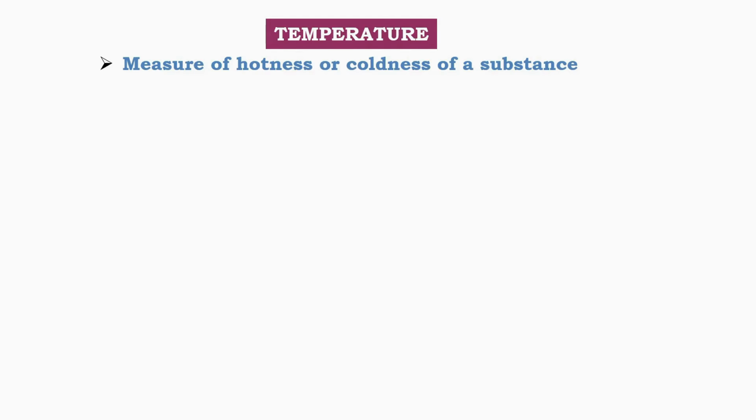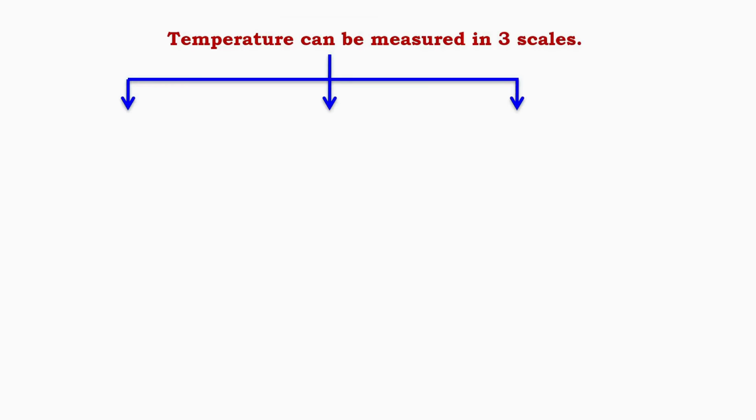Understanding temperature and its measurement. What is temperature? Temperature is the measure of how hot or cold a substance is. It tells us the thermal energy that an object or substance possesses. Higher temperature means more heat energy, and lower temperature means less. Three common scales of temperature.